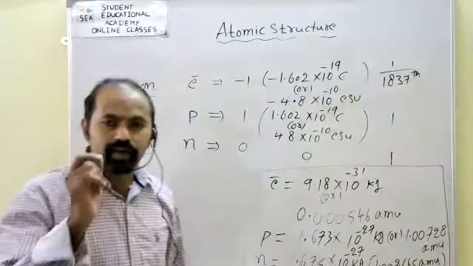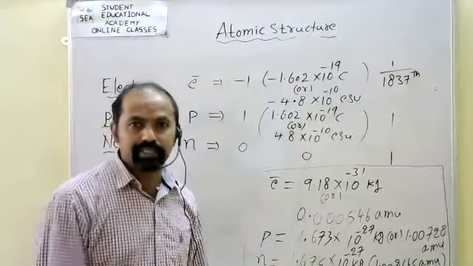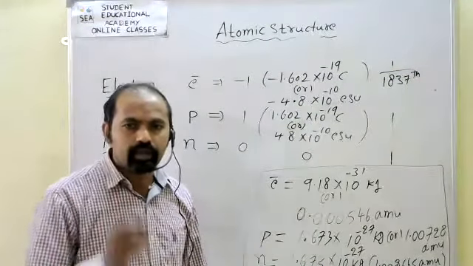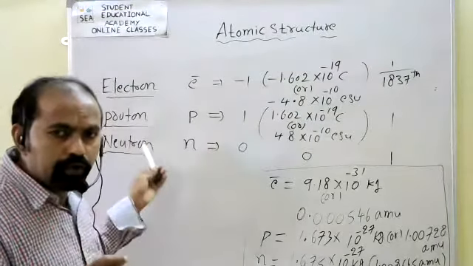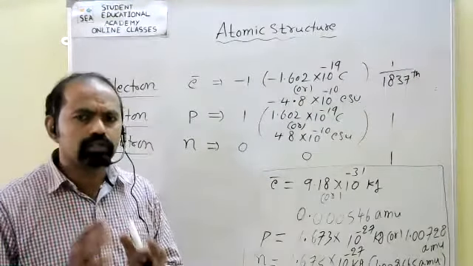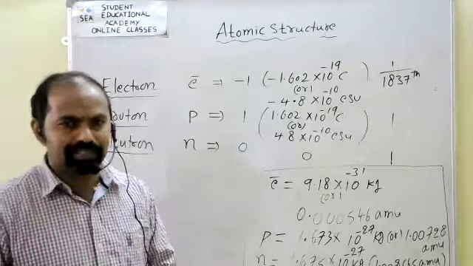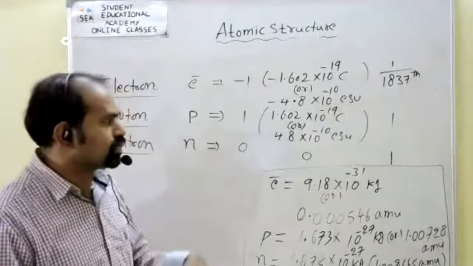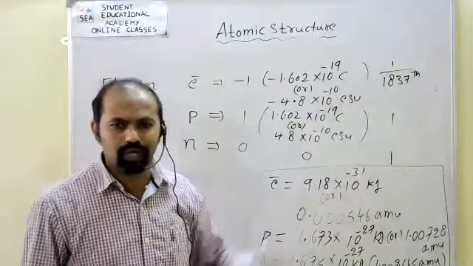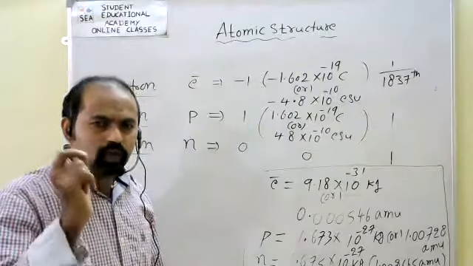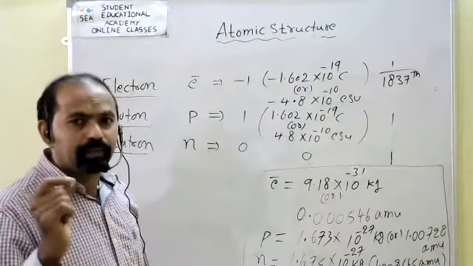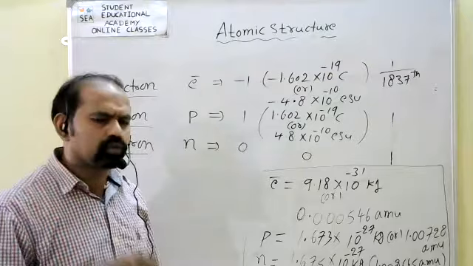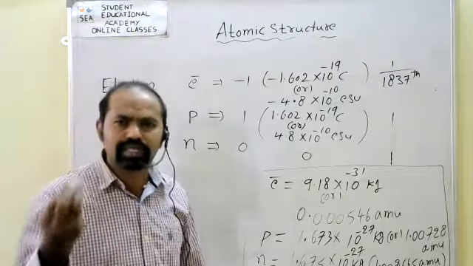After that, if you compare masses, proton and neutron have almost equal masses, with relative mass 1 and 1. The electron mass is 1/1837th part of the mass of the proton, so it is very less, almost negligible.